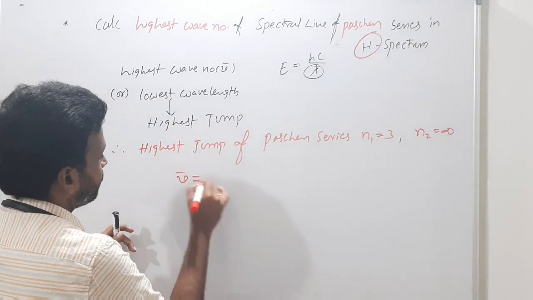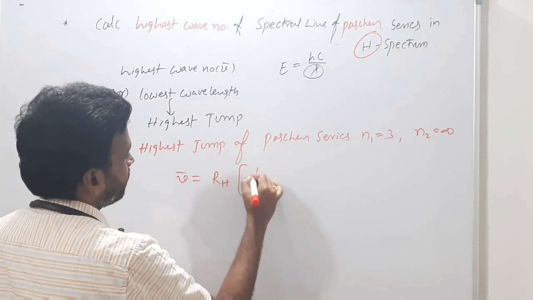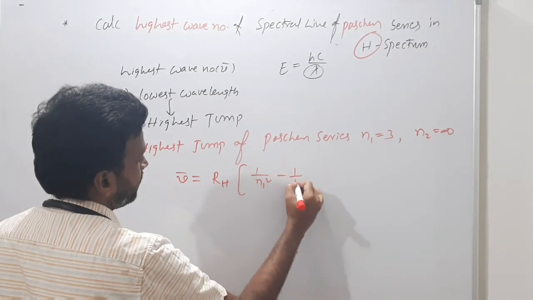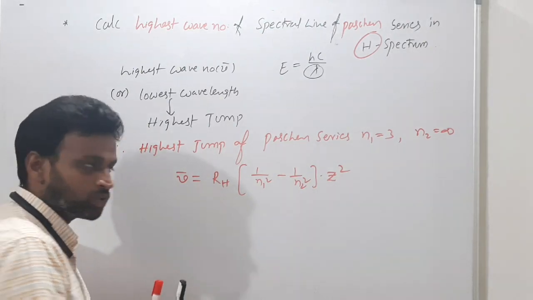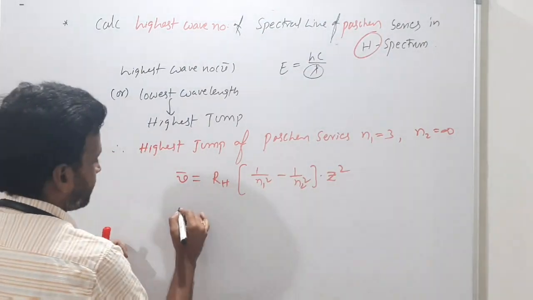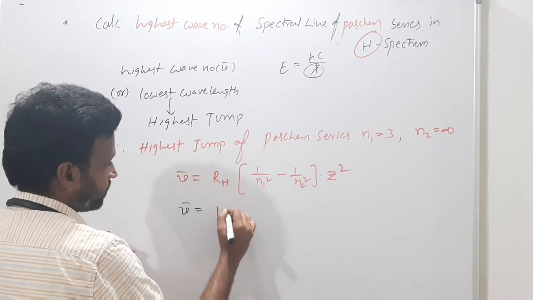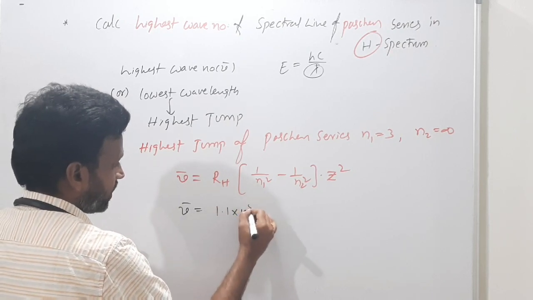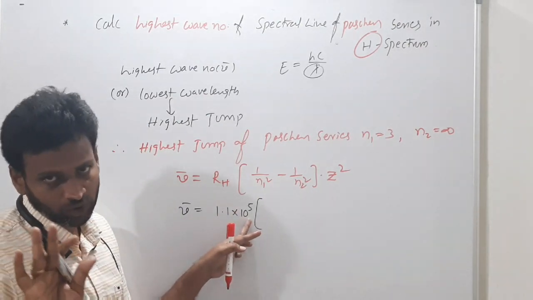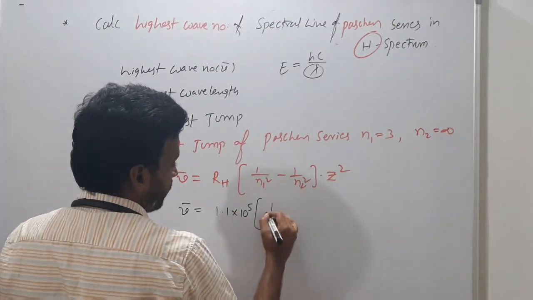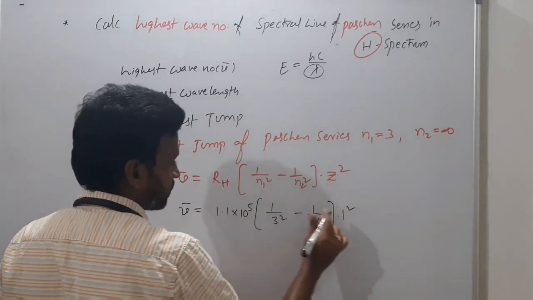So what is the wave number? Wave number equals RH into 1 by n1 square minus 1 by n2 square into Z square. Here also, what spectrum? Hydrogen spectrum. So nu bar equals 1.1 into 10 power 5, suppose in centimeter inverse, or meter inverse 10 power 7, I told you already, into 1 by 3 square minus 1 by infinity square into 1 square.